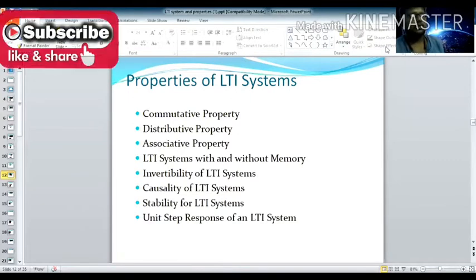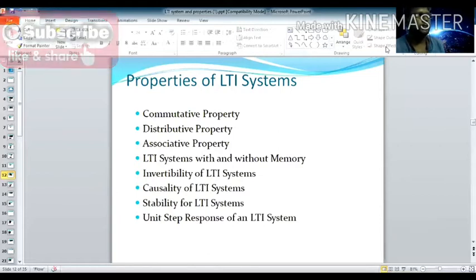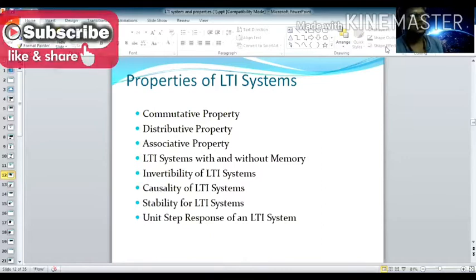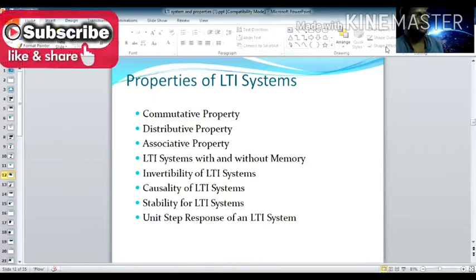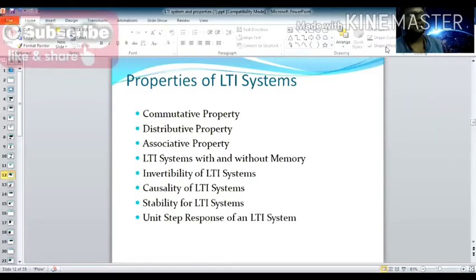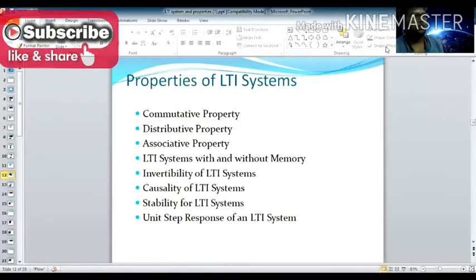Okay. So in this slide we have the different types of properties. First one is the commutative property, then the distributive property, associative property, LTI systems with memory and without memory, invertibility of LTI systems, causality of LTI systems, stability of LTI systems, and the unit step response of an LTI system. Okay, so let us see them one by one.